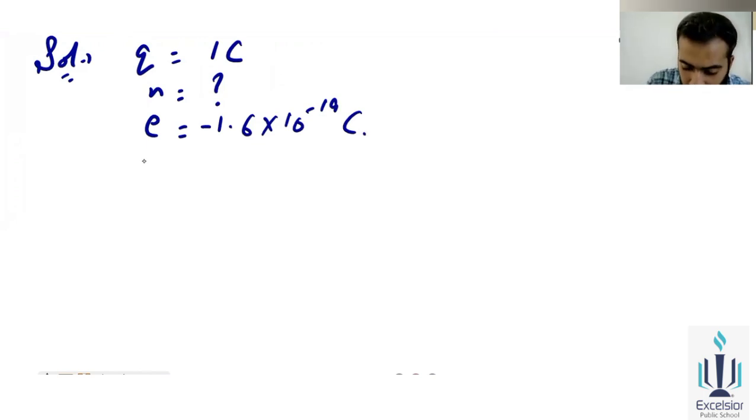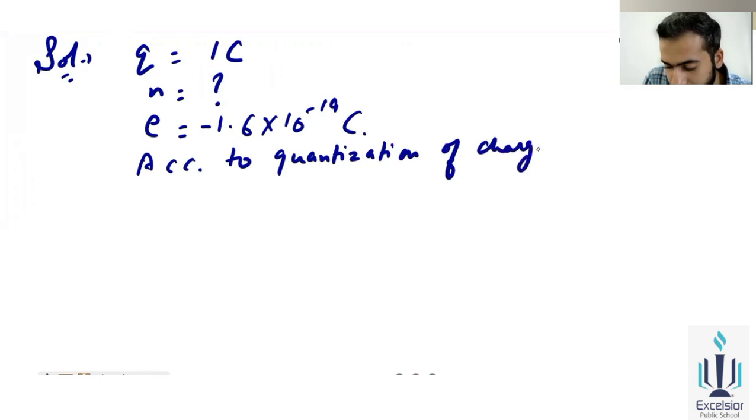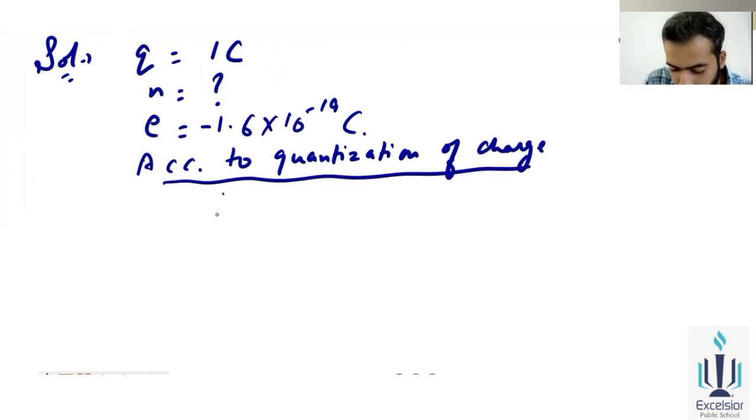Okay, so what is according to quantization of charge? According to quantization of charge, Q is equal to NE. Okay, so it is up to your choice, you will place Q capital or small. Okay, so Q is equal to NE. Okay, plus minus NE. So if you will ignore the negative sign or positive sign, you will just be taking the magnitude over there. So Q is equal to, what is the value of Q?